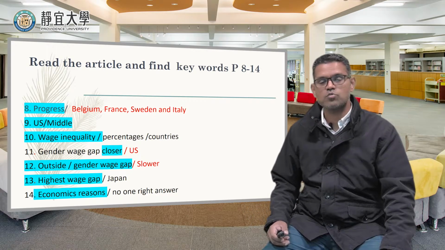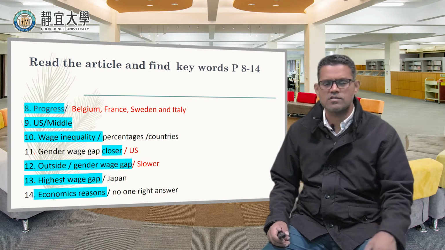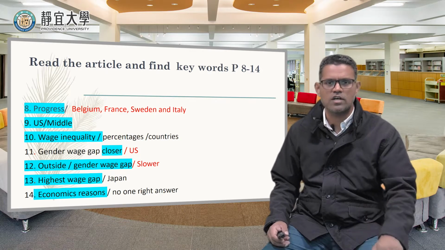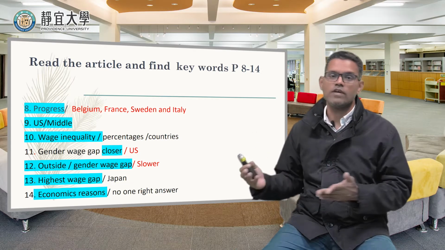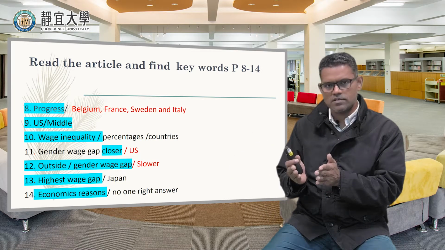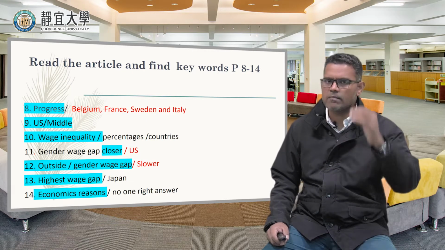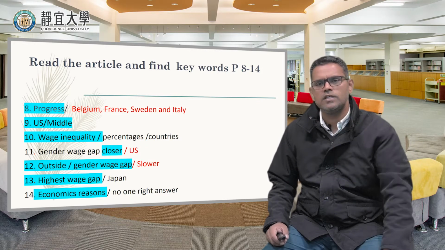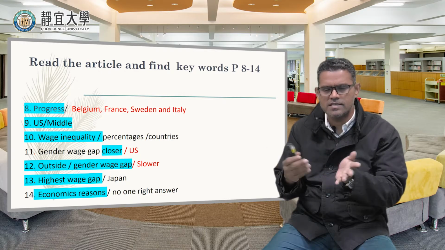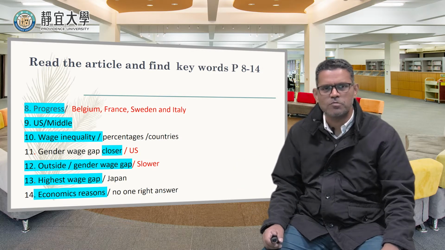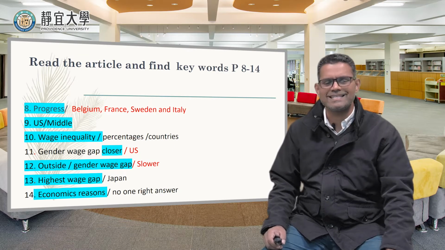Countries like Belgium, France, Sweden, and Italy. I'm sure there are explanations and some details, some numbers and percentages given in this paragraph about these 4 countries and how it's been progressing. I mean, it's been improving. The gap is reducing. All right. So that's paragraph 8, and then paragraph 9 talks about the U.S. It seems they are somewhere in the middle. Not completely discriminated.